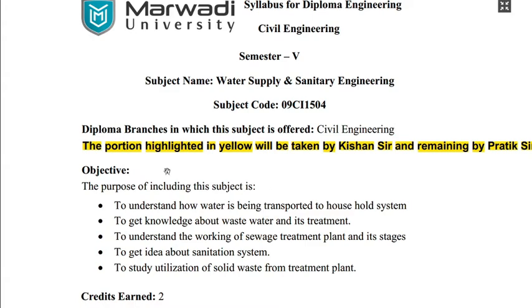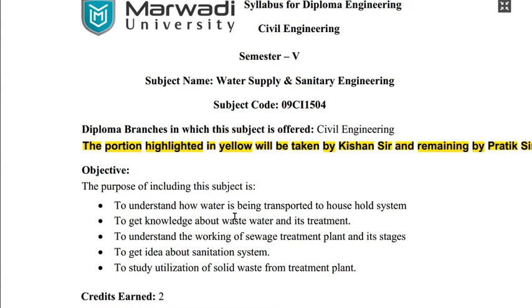Why are you learning water supply and sanitary engineering in semester 5 of the Diploma Civil Engineering program? The purpose of including this subject is, first, to understand how water is transported to the household system. Second, to get knowledge about wastewater and its treatment, and to understand the working of the sewage treatment plant and its stages.